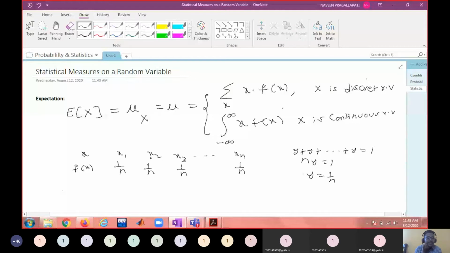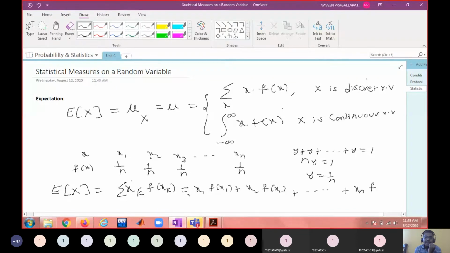Now what is the expectation of the random variable x in this case? According to this definition, because it is a discrete random variable, it is sigma of xk into f of xk, which equals x1 into f of x1 plus x2 into f of x2 and so on plus xn into f of xn.